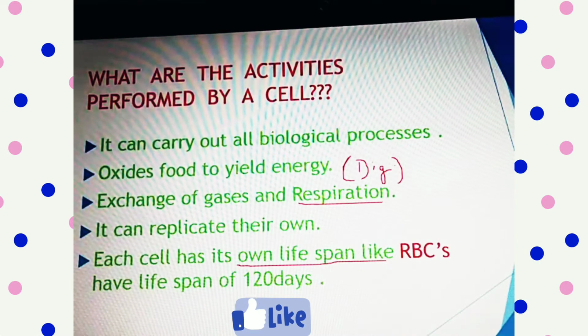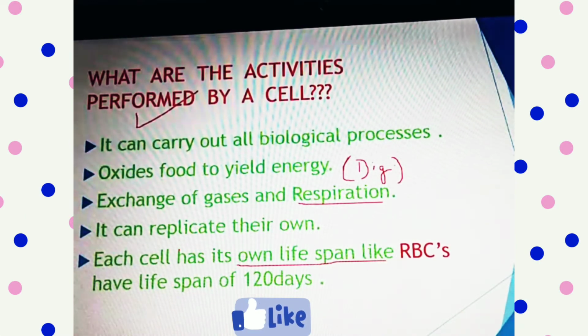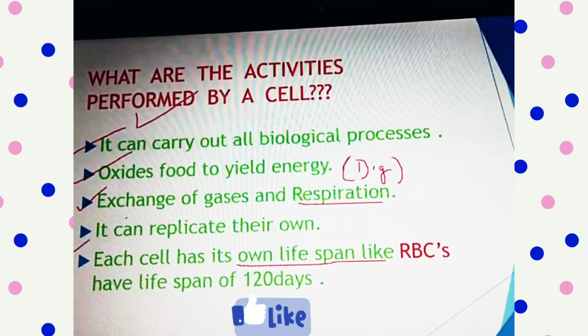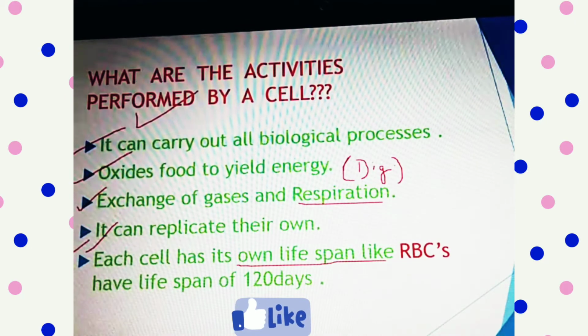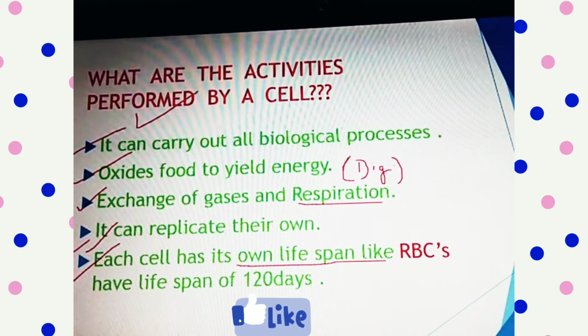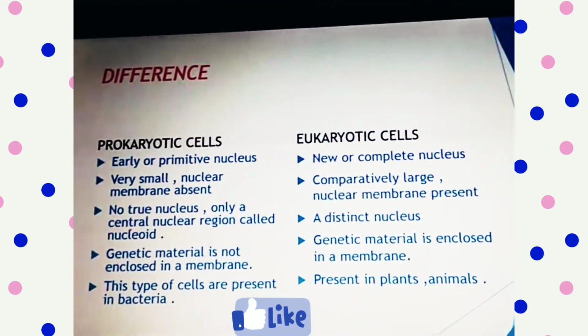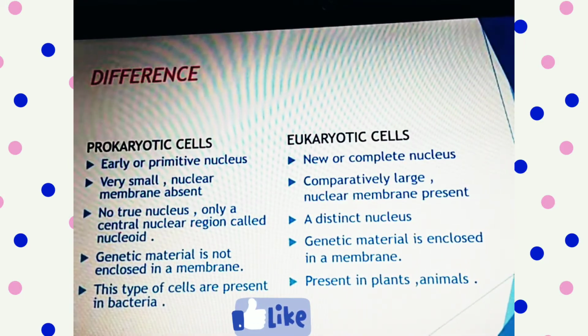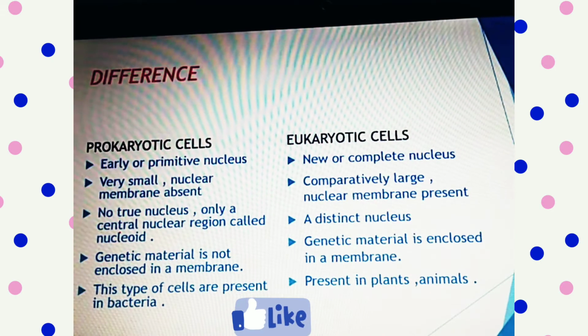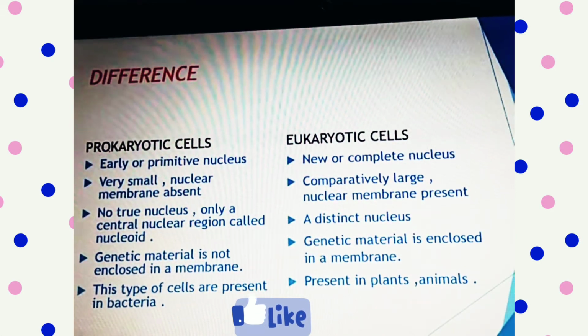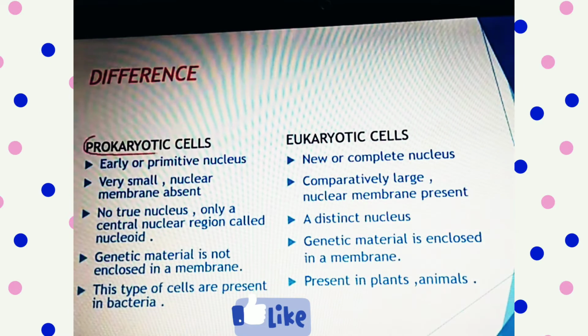So I hope all the functions which are performed by our cells are very clear. It can carry out all biological processes, digestion, respiration, replication of their own. They can also reproduce, or they can also have their own lifespan, and many more functions which are performed by the cell. Let's move on to the different slides in which we are going to discover a prokaryotic cell and a eukaryotic cell. So let's discover what these terms initially mean.